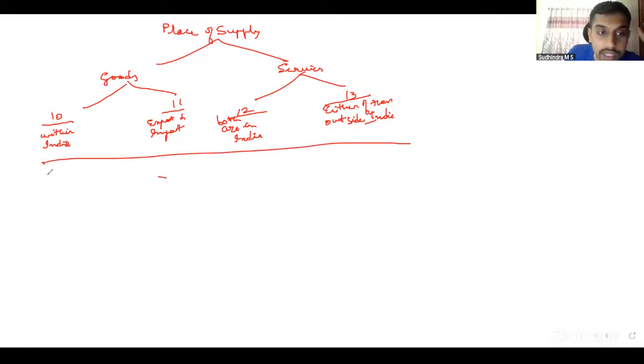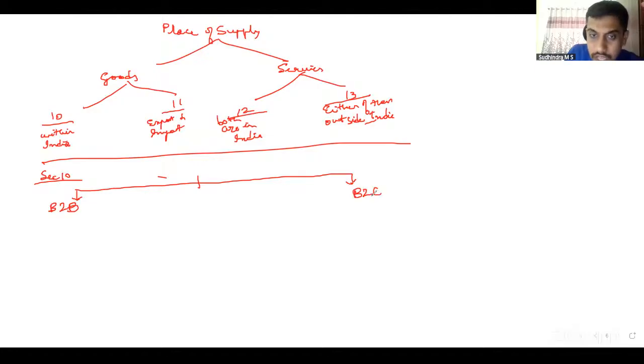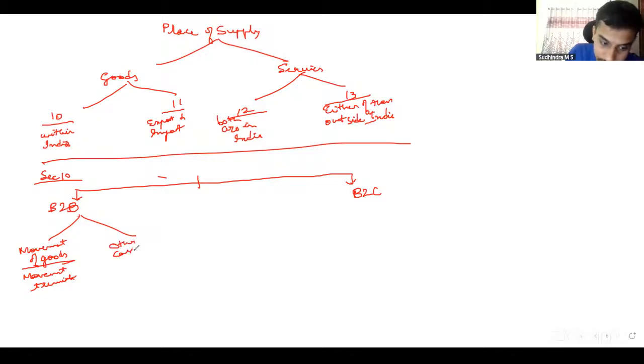So what does section 10 tell us in relation to goods? So we have mainly because of now 10.1 CA applicability, we will have B2B and B2C discussion. If it is B2B, I'll check whether there is movement of goods. If there is movement of goods, location where the movement terminates. In other cases where there is no movement of goods, location at the time of delivery or making it available.